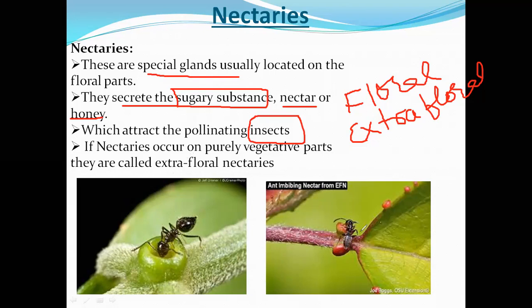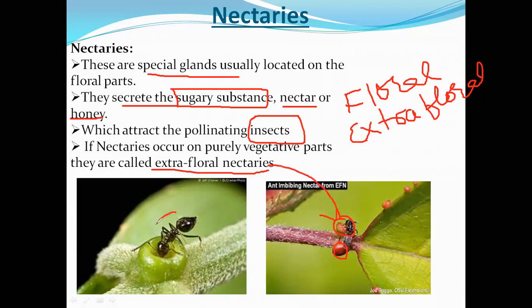You see, this is the insect. These are the extrafloral nectaries, meaning this is on the leaf. See, these are the small glands. From these glands, the insect tries to suck the nectar. Clear?